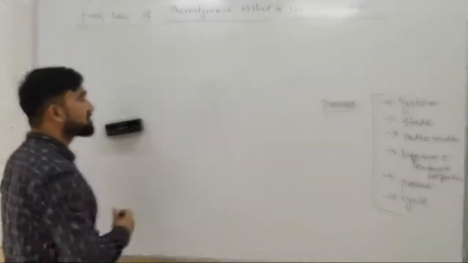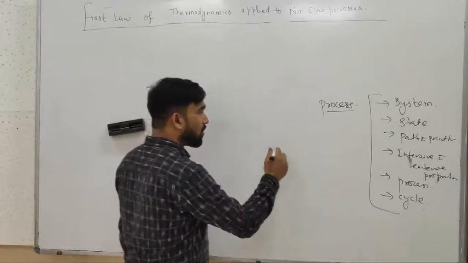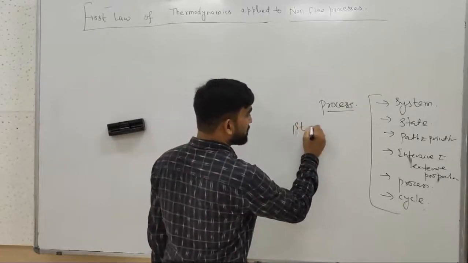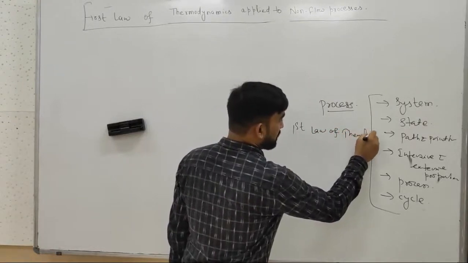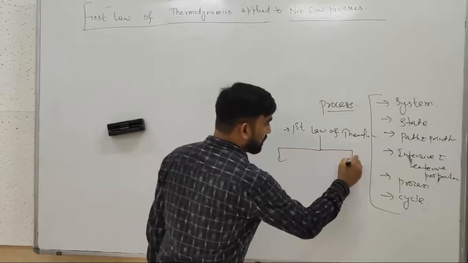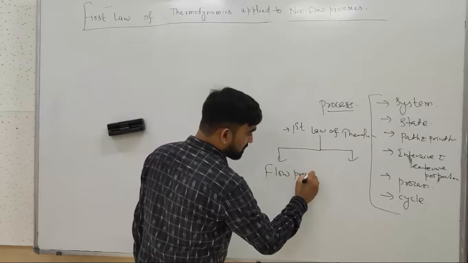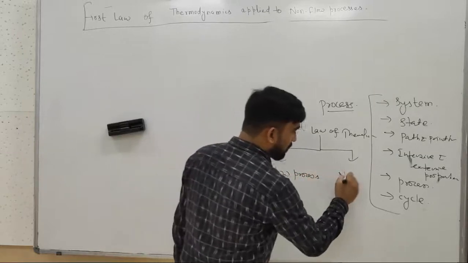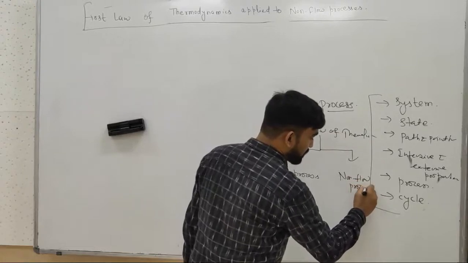So in case of processes, we have seen the first law of thermodynamics, which will be applied to flow process and non-flow process.